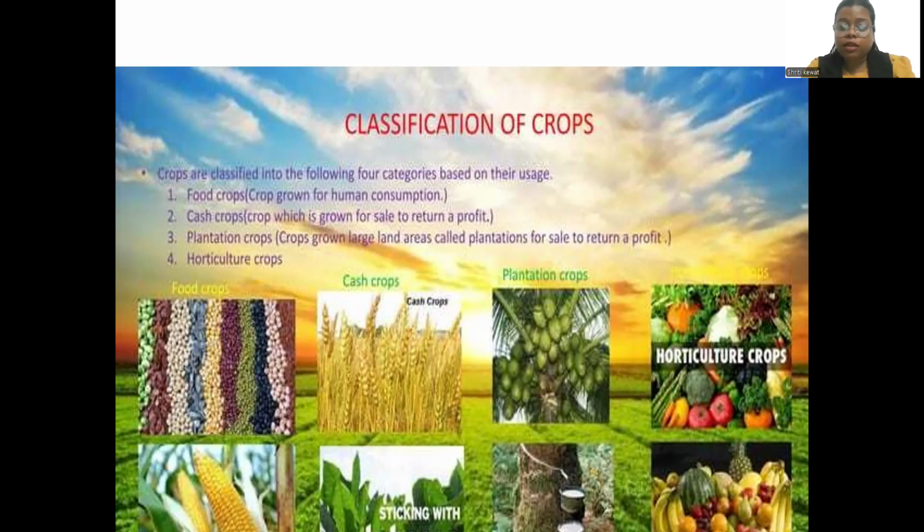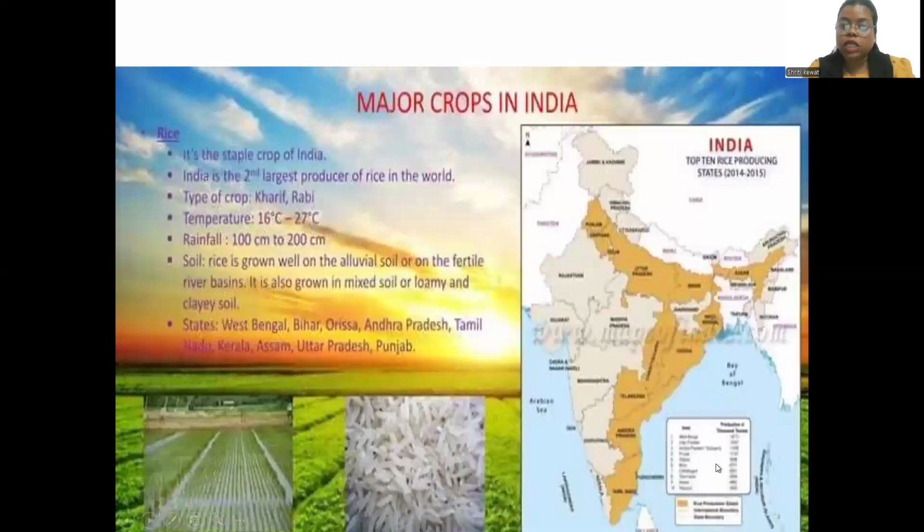Next, what you can see is corn, and there is a rubber plant, which is also a plantation crop. Maize also acquires seed, so it comes under food crops. The fruits come under horticulture crops. So these are the classifications.